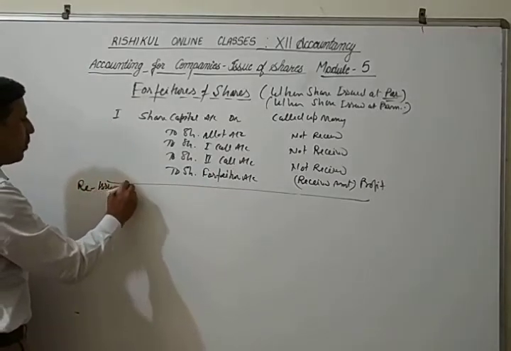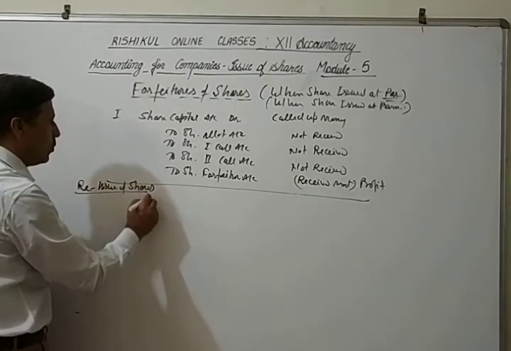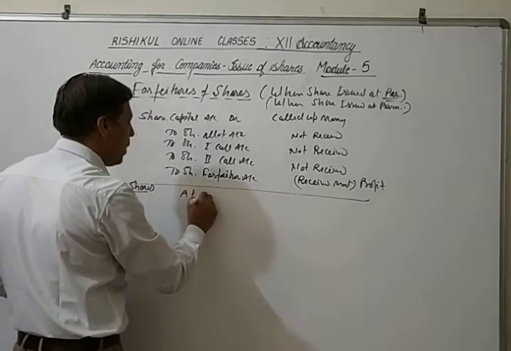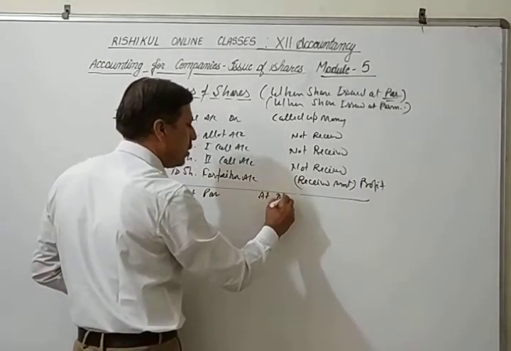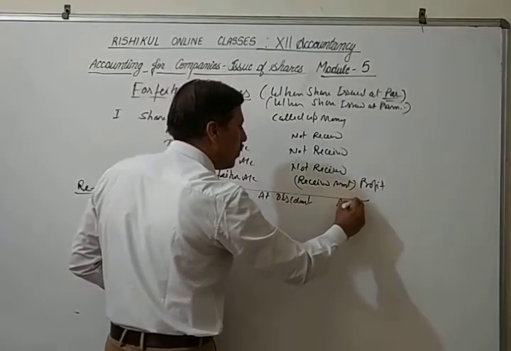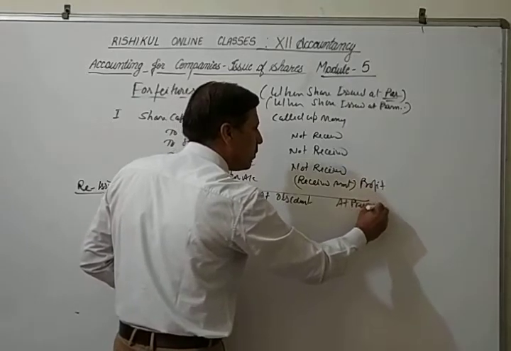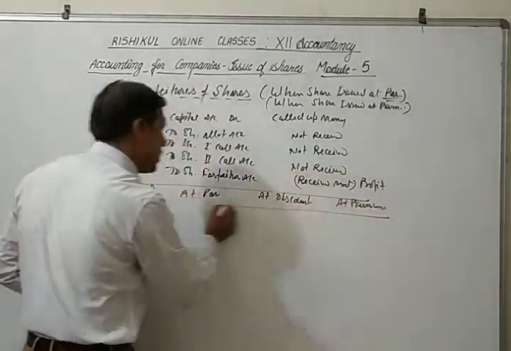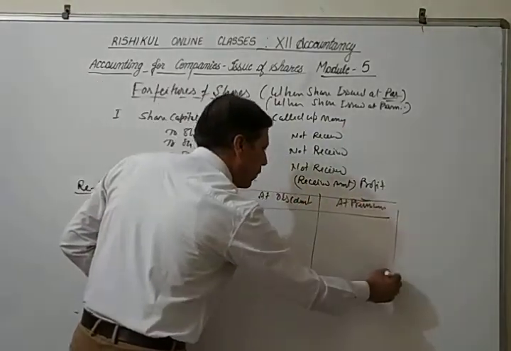Reissue of these shares. Reissue: three cases are there: at par, at discount, at premium. First par, then discount, then premium. Right?